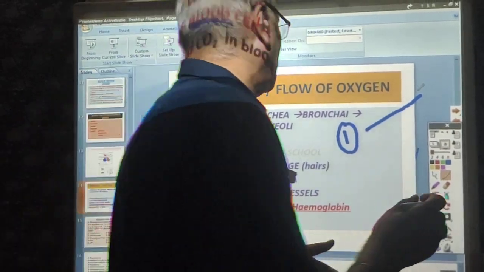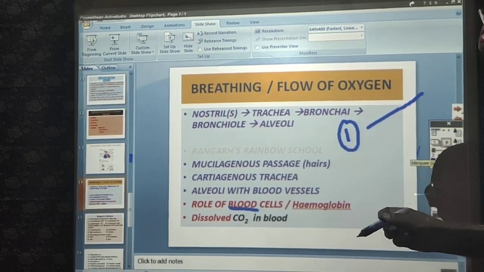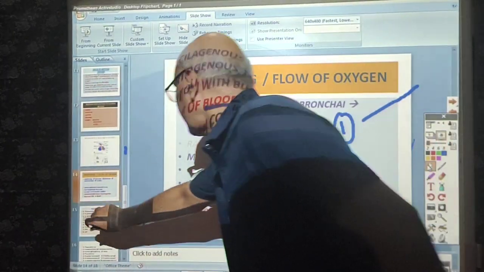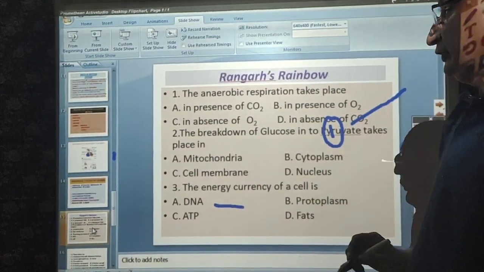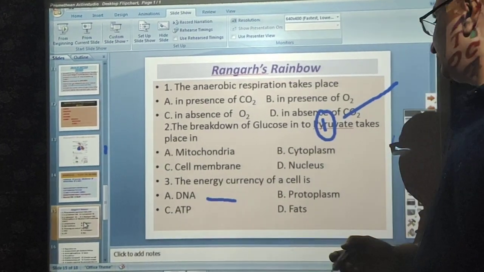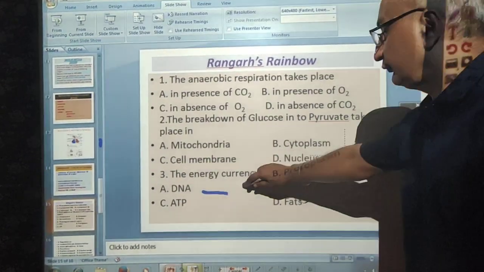So this was the mechanism of what we have learned today about the breathing or flow of gases. In this way we have learned a number of things. Now, how much have you grasped? I am going to take a test of that.